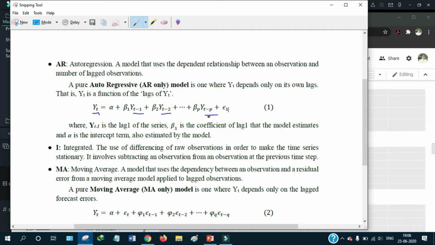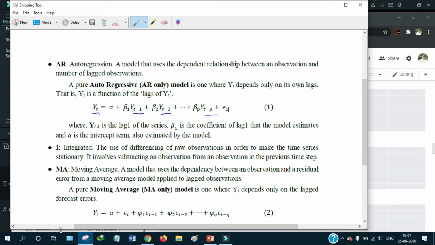The observation at time t uses the observations at time 1, 2 up to t minus p. So the lag observation uses the p previous values and learns the linear relationship between these values. This is basically the autoregression model.